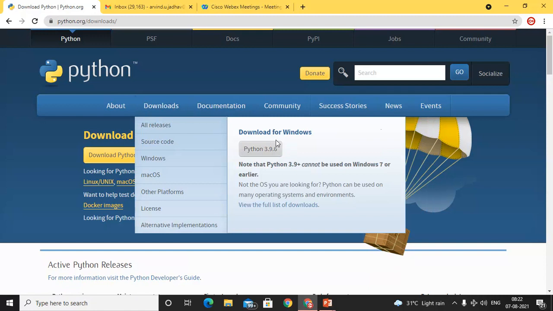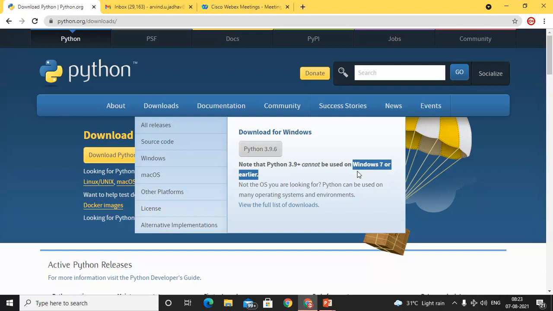See, download for Windows Python 3.9.6. This one is a major version, and here we have a note. Note that Python 3.9 plus cannot be used on Windows 7 and earlier. Okay, so what does it mean? If you want to perform Python operations by using a software, make a note of that. You need to identify what type of operating system we have.